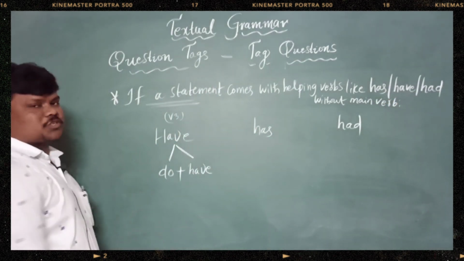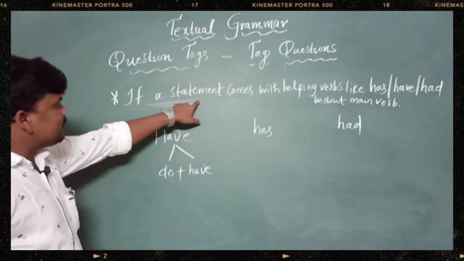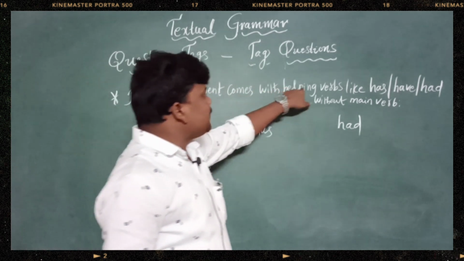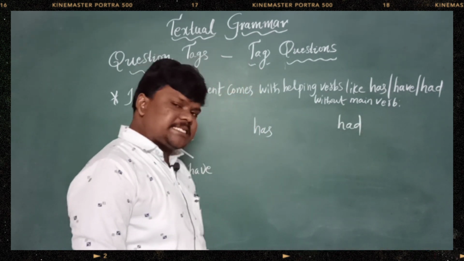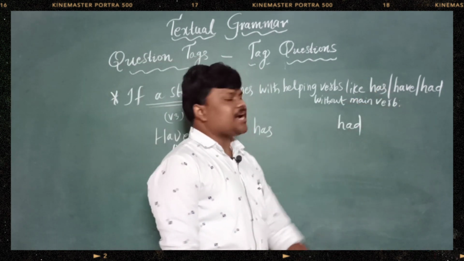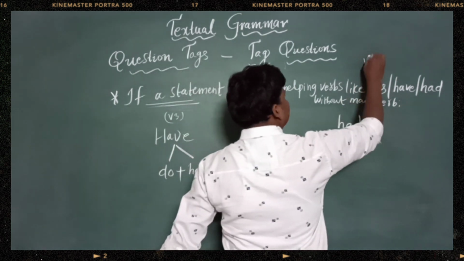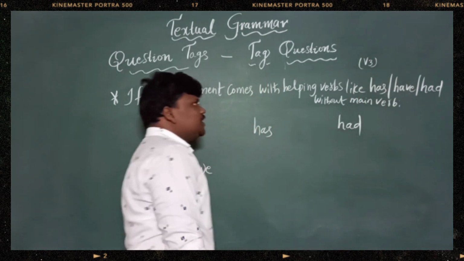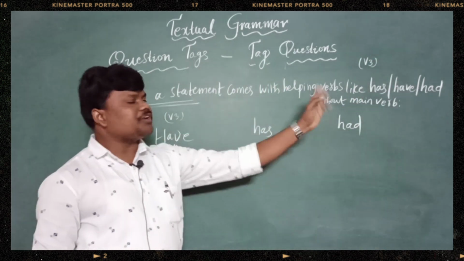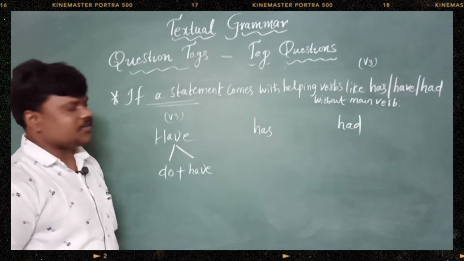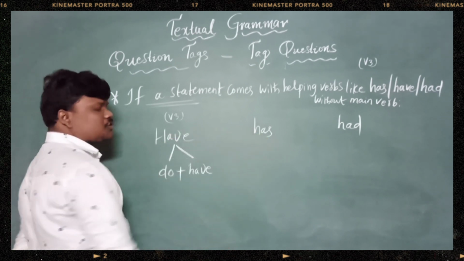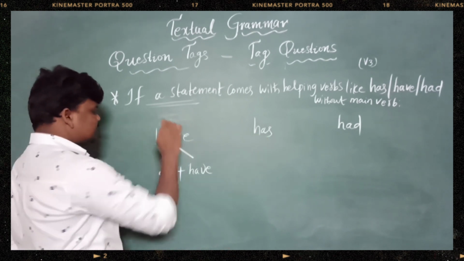Now this title suits for this. If a statement comes with helping verbs like has, have, had without a main verb, basically has, have, had always follow V3 in any sentence. If those has, have, had came without any V3, then how do we need to write the answer, right? At this time also we need to remember do, does, did.